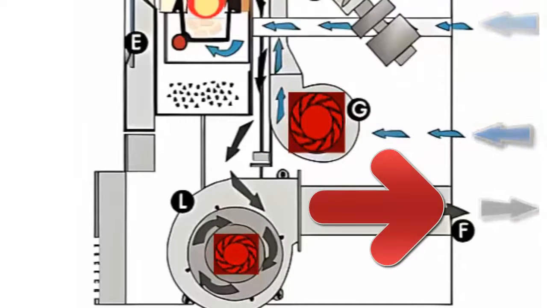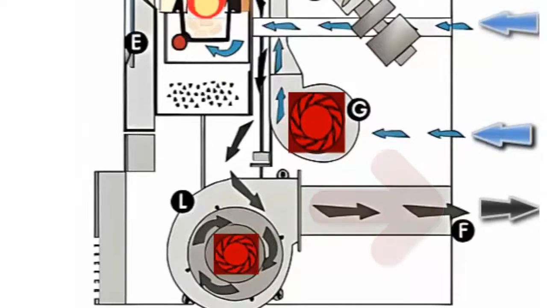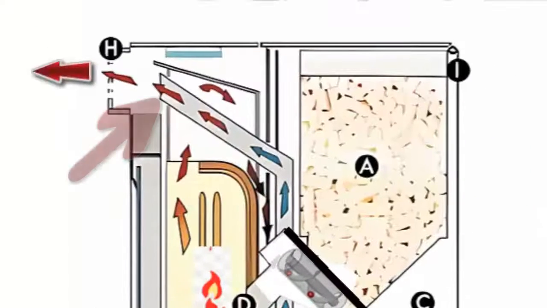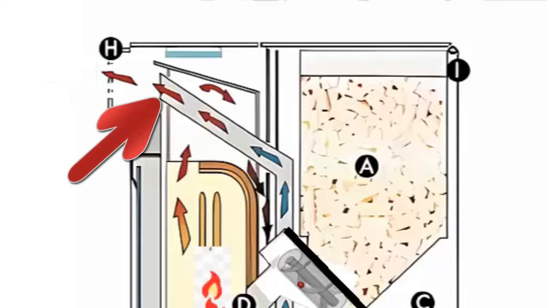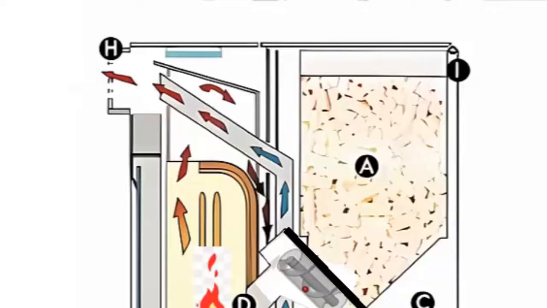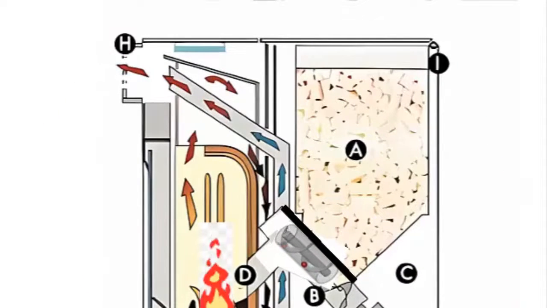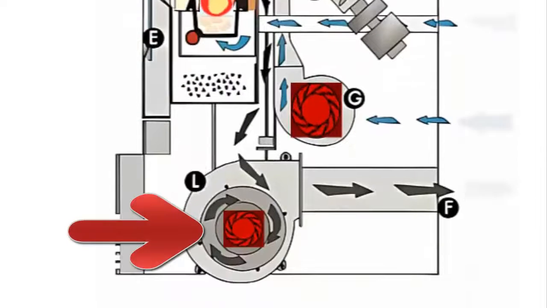F. Smoke exhaust outlet. G. Turbine for hot air circulation. H. Hot air outlet grill. I. Synoptic panel. L. Centrifugal aspirator, for combustion smoke discharge.